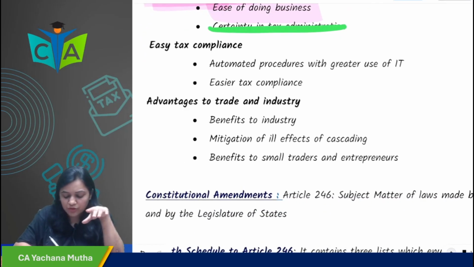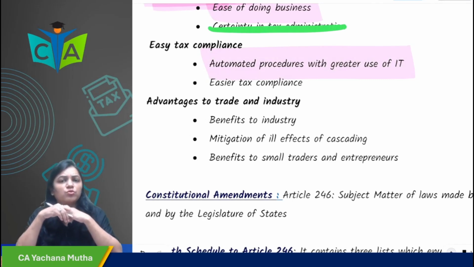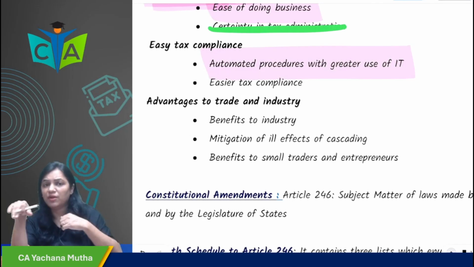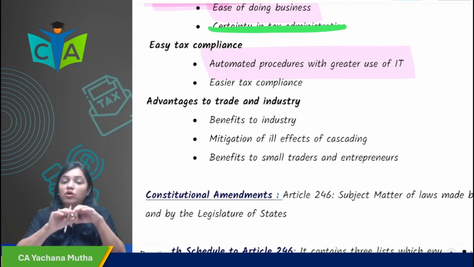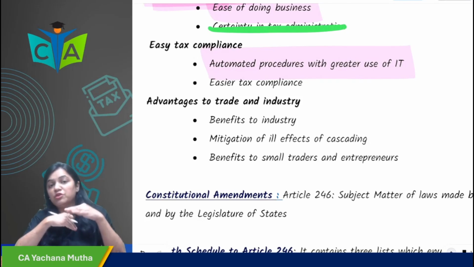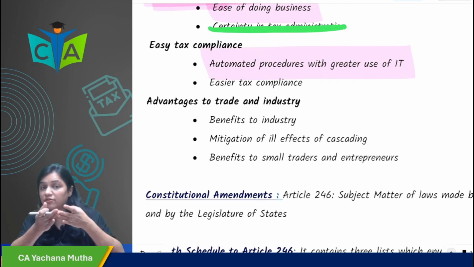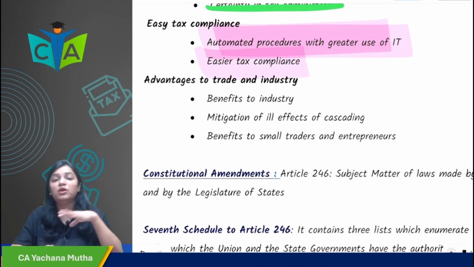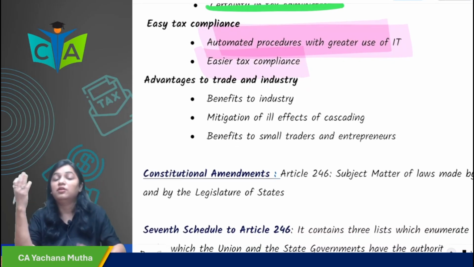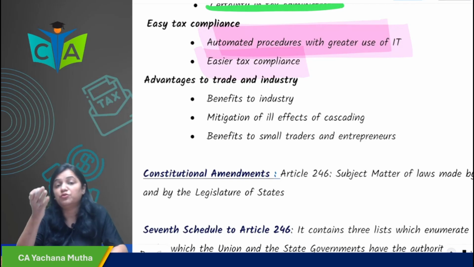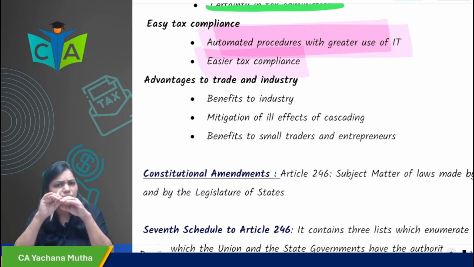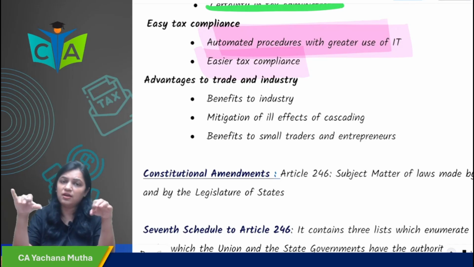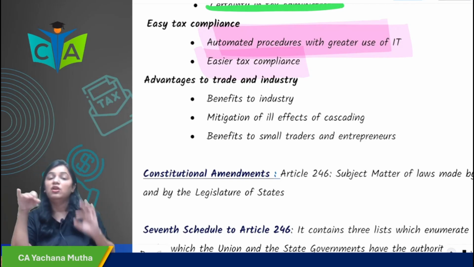There is automated procedure with greater use of IT. Now you don't have to go to the departments for taking registration or making payments. You can do everything online. There's a website, www.gst.gov.in, on which online you can take the registration, make the payments, and file the returns. So there's automated procedure with greater use of IT, and tax compliances have become very easy now. Previously under different VAT laws there were different tax rates in different states, and different due dates. Now the procedures have been simplified to a larger extent, and tax compliances have become very easy under GST.